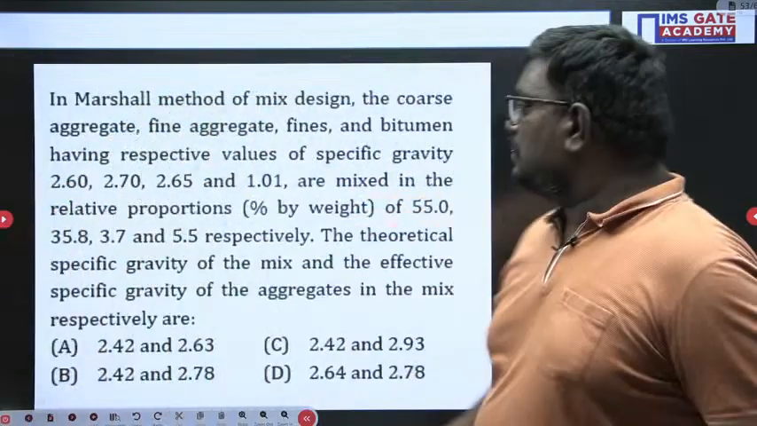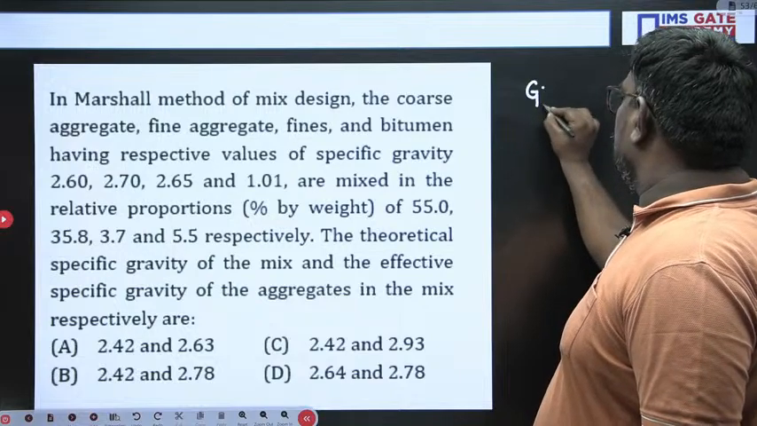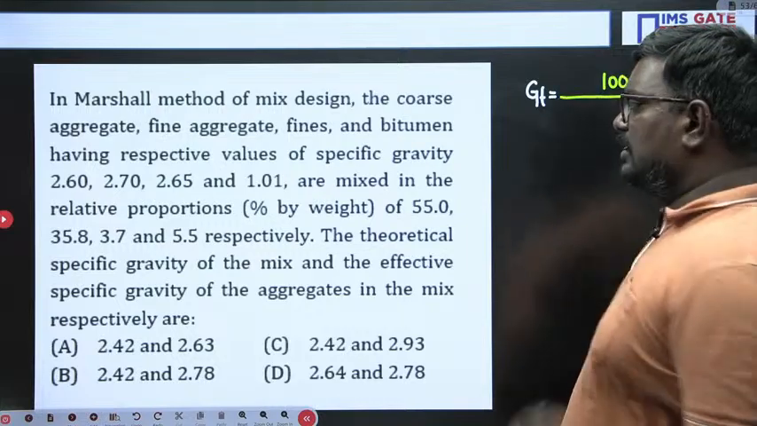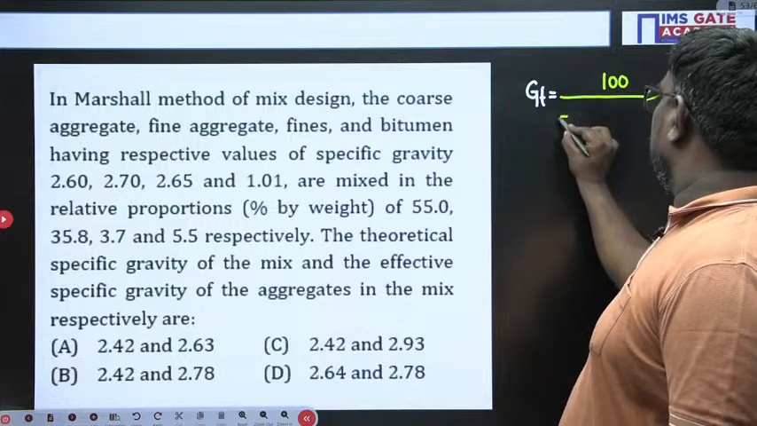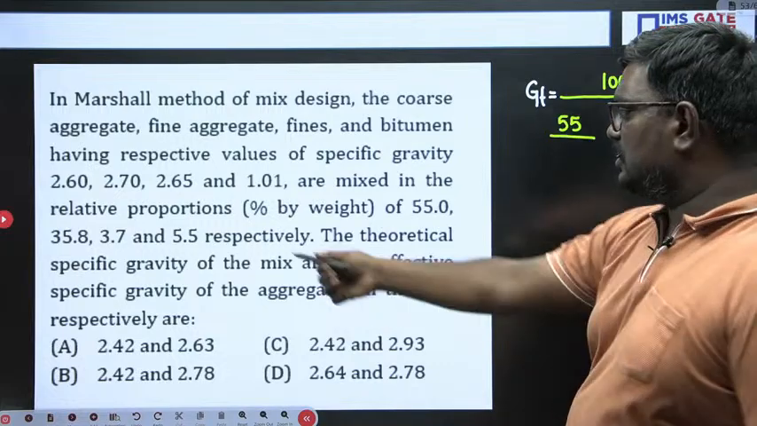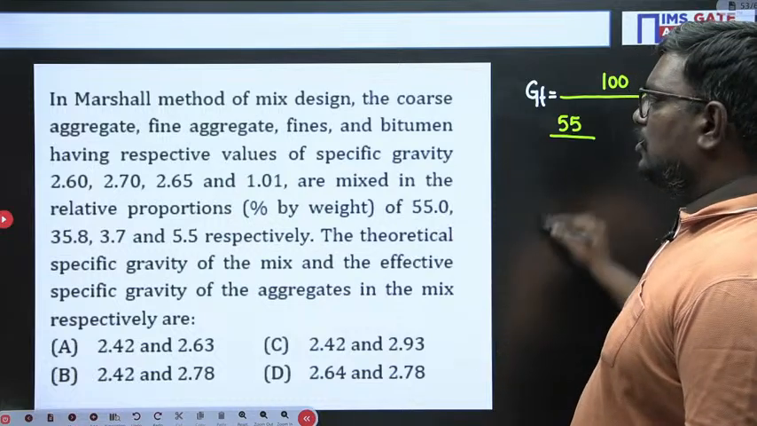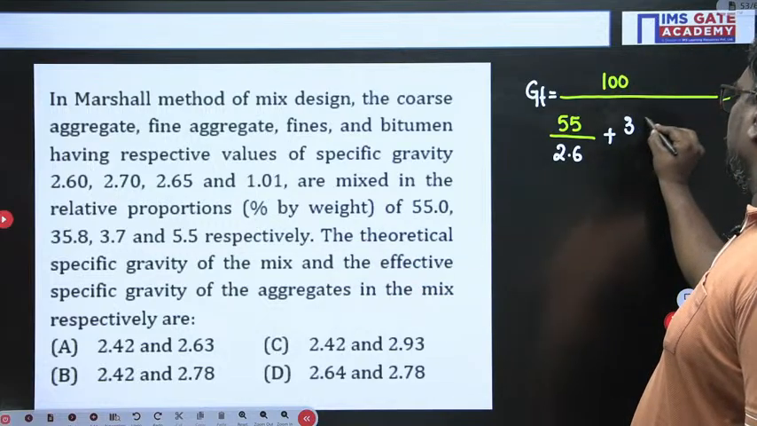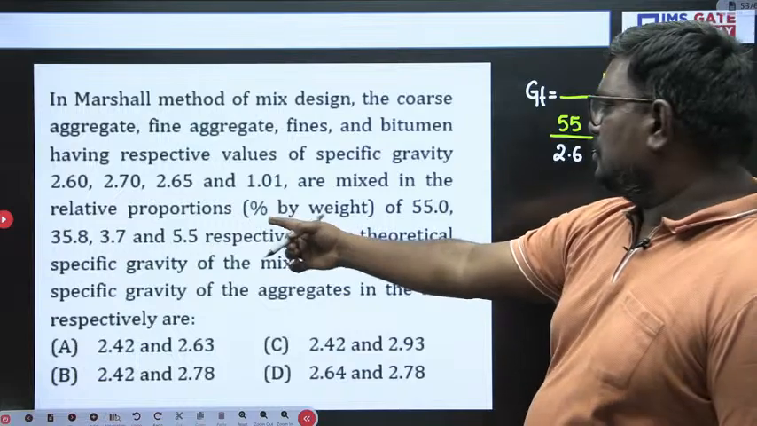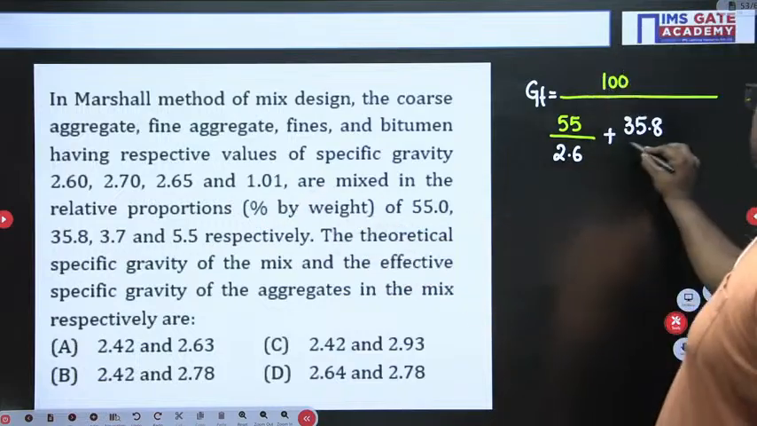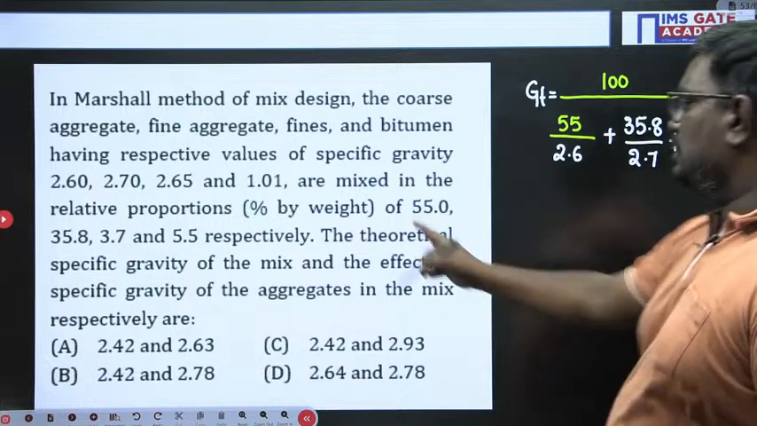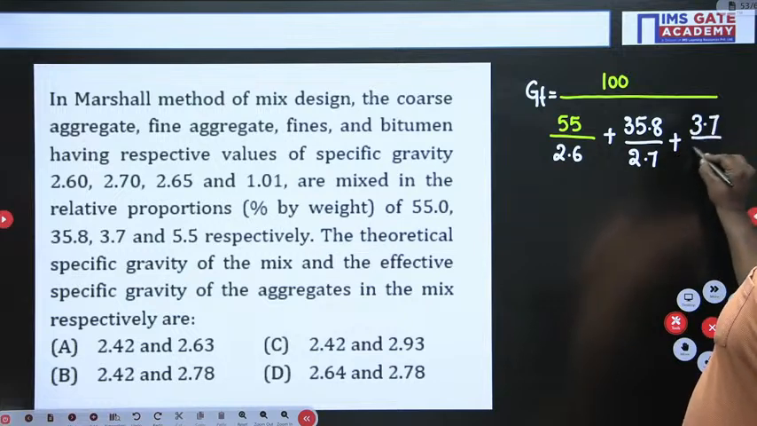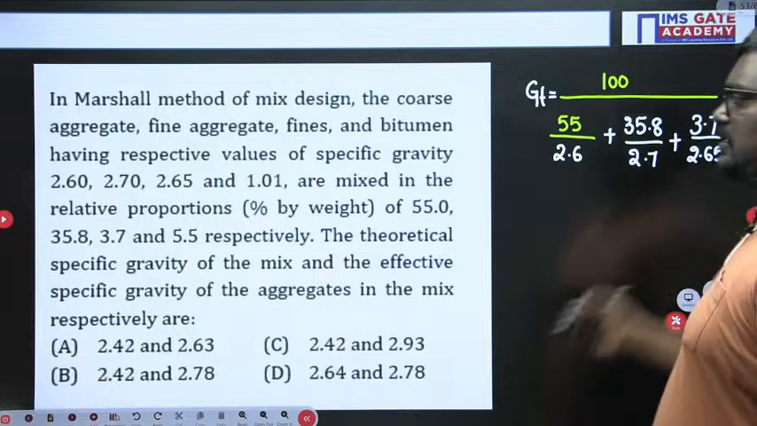Now let me tell you about the theoretical specific gravity. What is GT? 100 divided by, now what are the values given? First one is 55 percentile, so weight by G1. G1 specific gravity is 2.6, plus the next one, weight 35.8 divided by 2.7, plus W3, weight 3.7 divided by 2.65, plus what is the weight of bitumen?